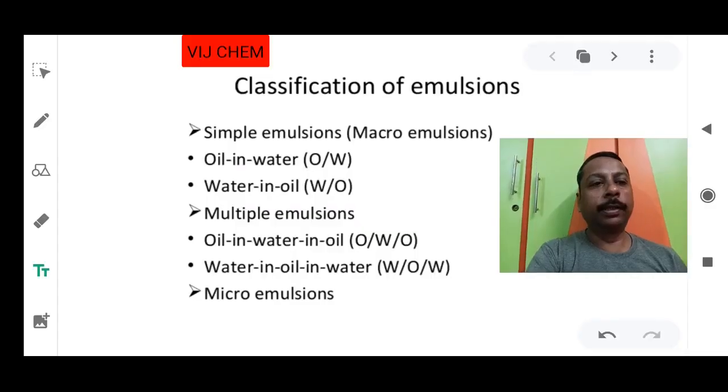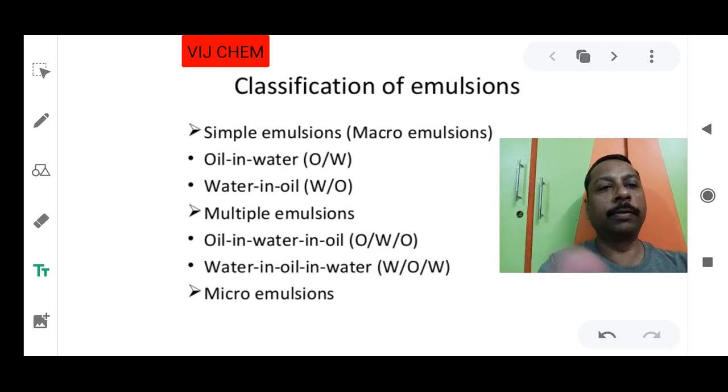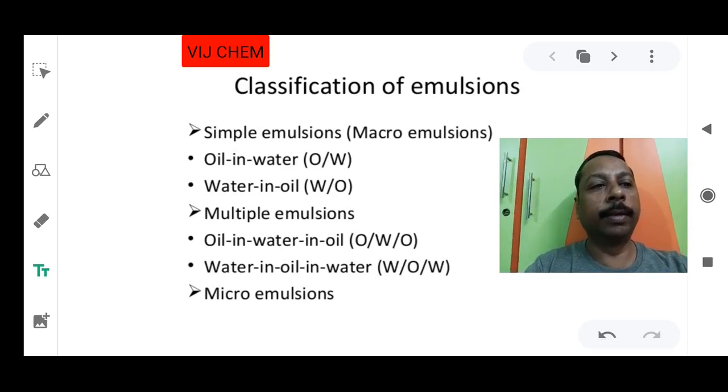Okay, students, in the previous class we studied the introduction of emulsion. In that introduction we studied only a few types. Now we are going to study more types and a lot of topics related to emulsion. The first classification of emulsion, in our previous class we studied only two types, oil in water and water in oil. These are called simple emulsions.